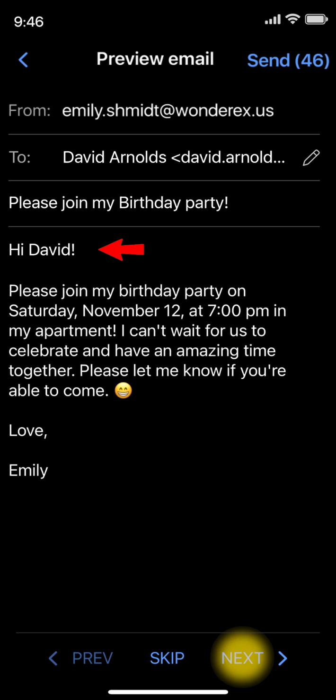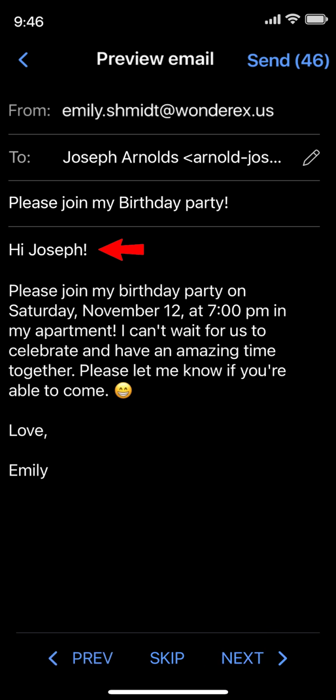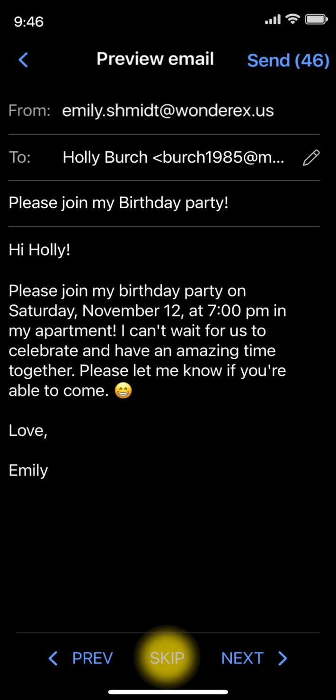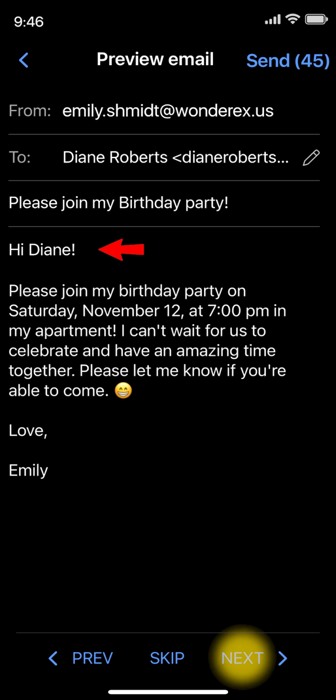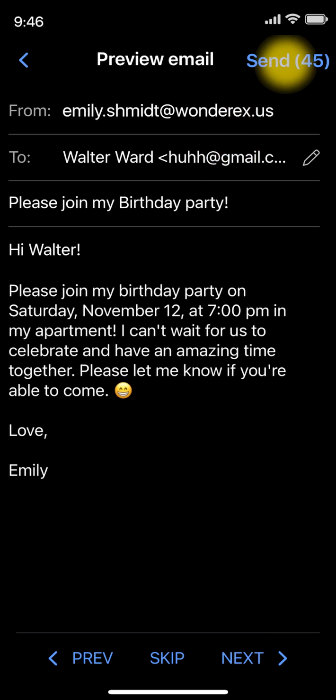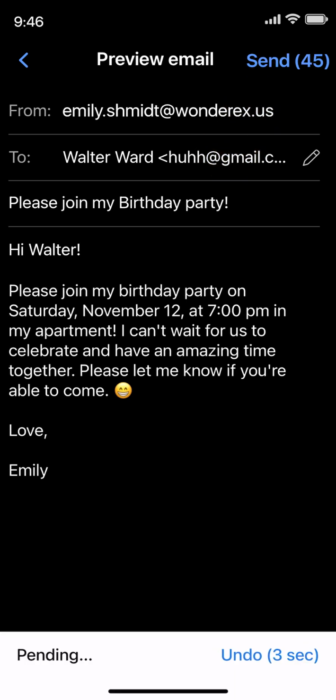Step 4. Tap the Next button to verify each message and skip the ones you don't want to send. When I tap the Next button, the greeting keeps changing. Let's check out a few more emails. Hi, Hannah. Hi, Holly. She'll be away. Let's skip her. Hi, Ling. Hi, Diane. And keep going until you reach the end, although it is optional. Finally, tap the Send button, and your personalized message to the remaining 45 people is on its way.